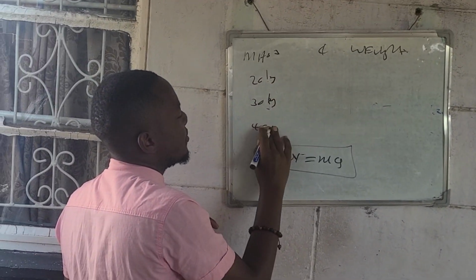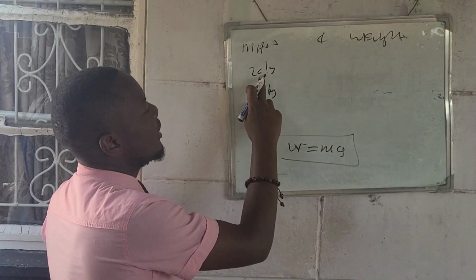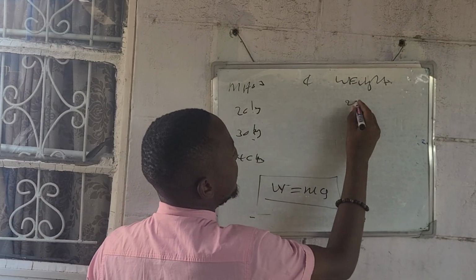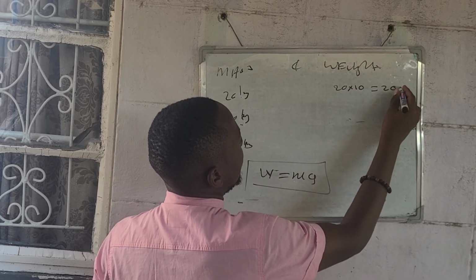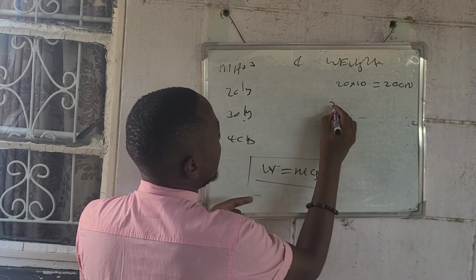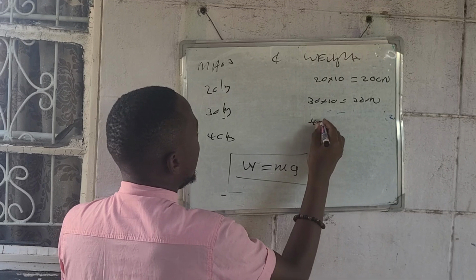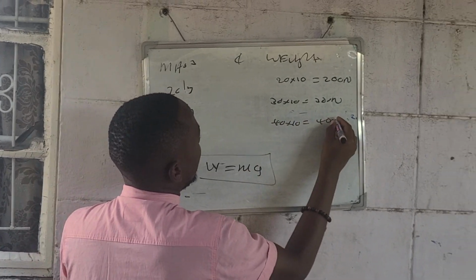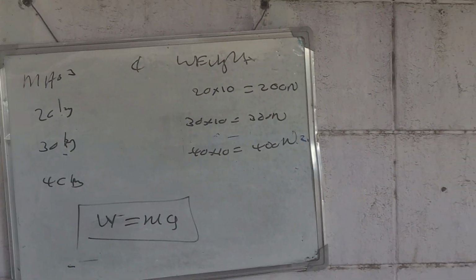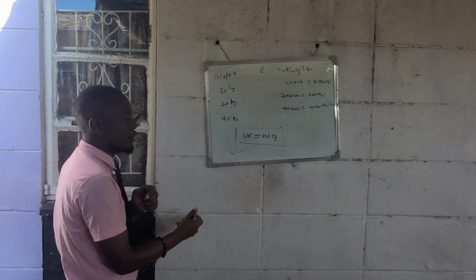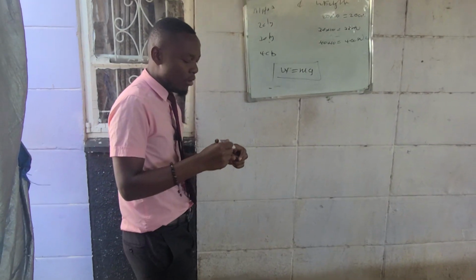I change my kilograms for the basic unit of mass. 20 kg, you can weigh 20 times 10, which is equal to 200 newtons. Then 30 times 10 is 300 newtons. 40 times 10 is 400 newtons. Altogether, how do we calculate weight? Weight is equal to mass times acceleration due to gravity.